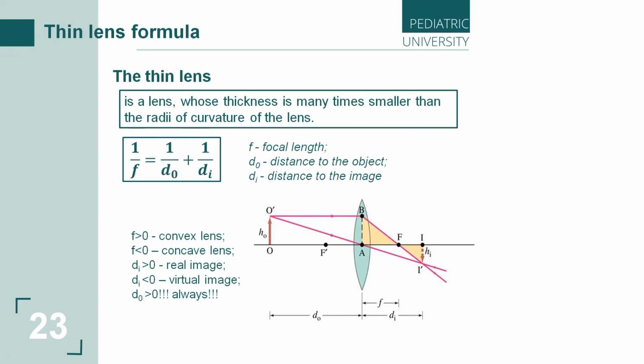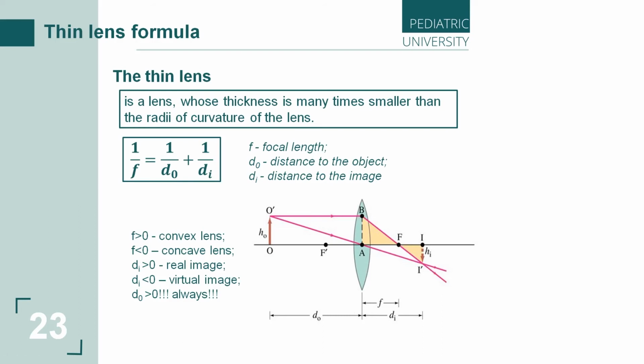And the distance from the lens to image is d with index i, like the image, distance to image. So the focal length of the lens is denoted by a small letter f. We can see it, small letter f is the focal length.